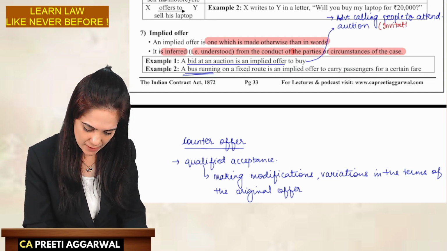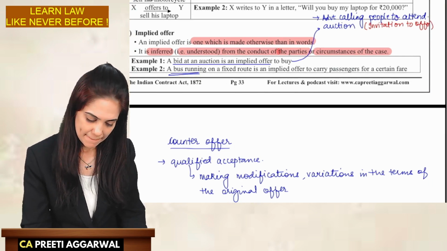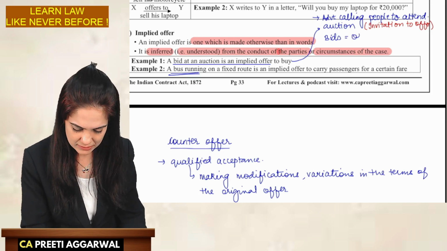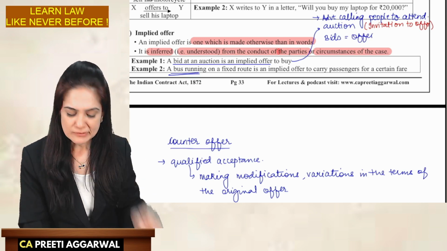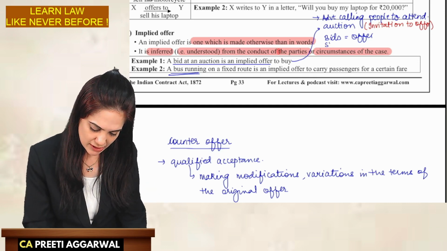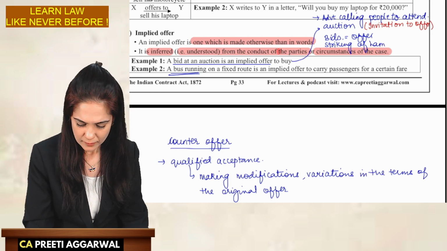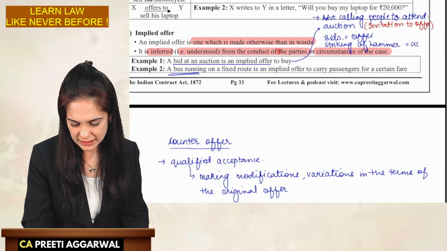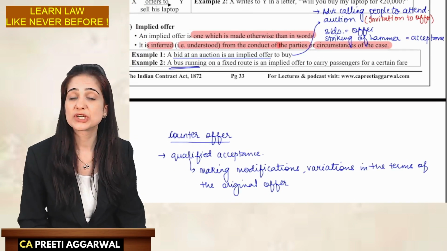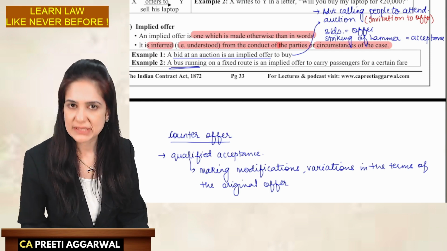I'm calling them, come, attend the auction, bid. Then what is the offer? Bids are offers. What is acceptance? Striking of the hammer is acceptance. So calling for an auction is just an invitation to offer. Bids are offers, and striking the hammer is acceptance.